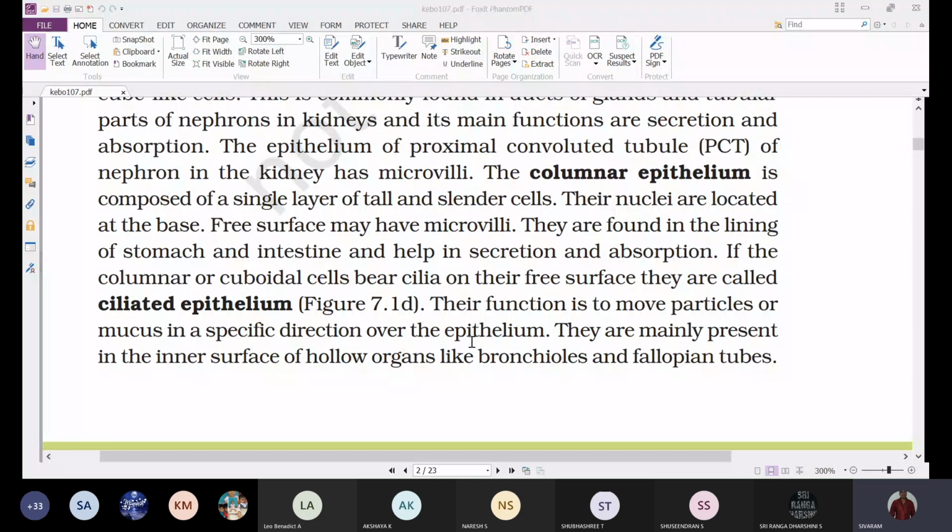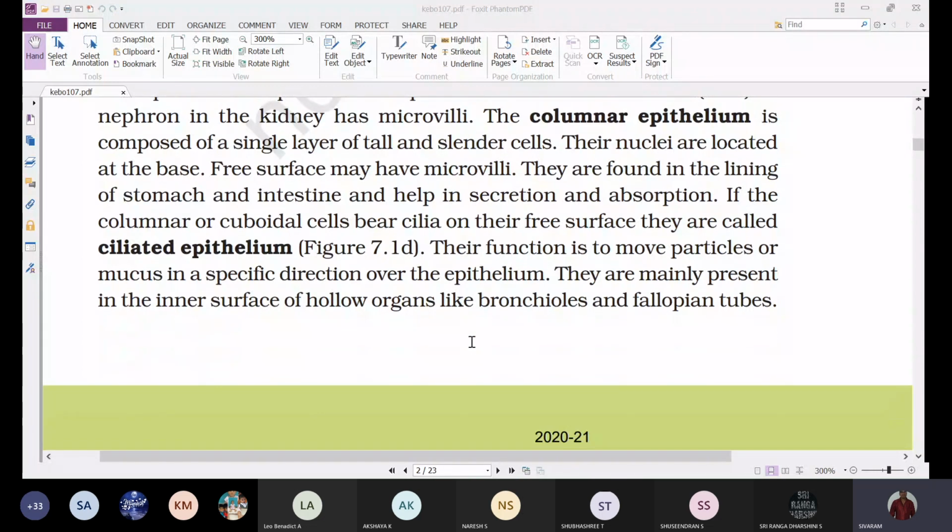So any cells that are secreted can't move by themselves. This cilia helps in pushing these materials in one direction.